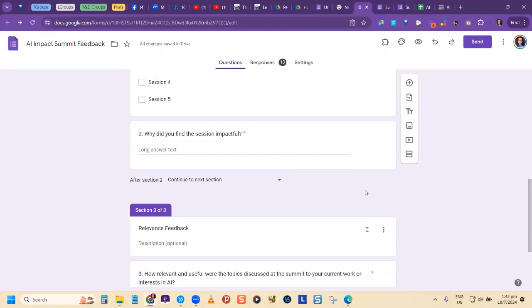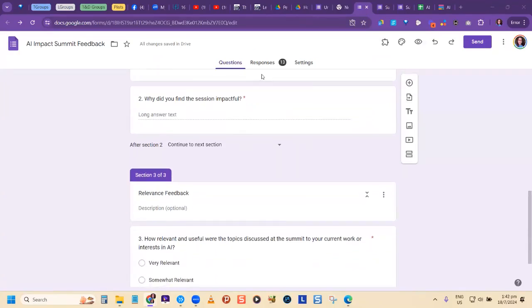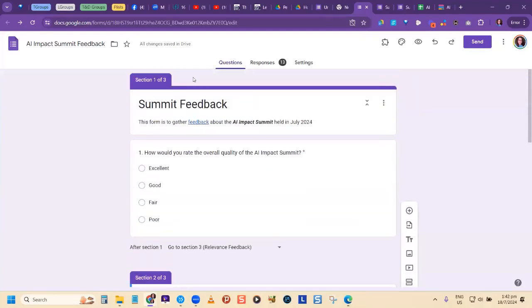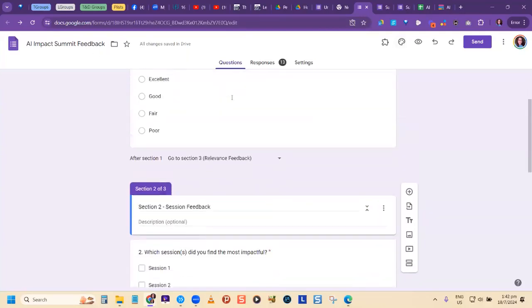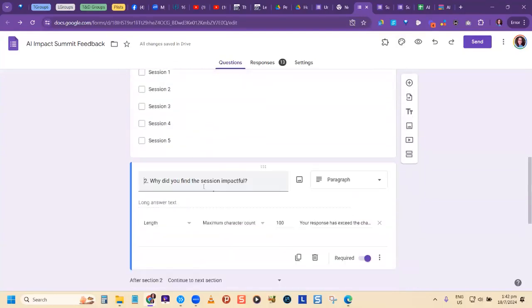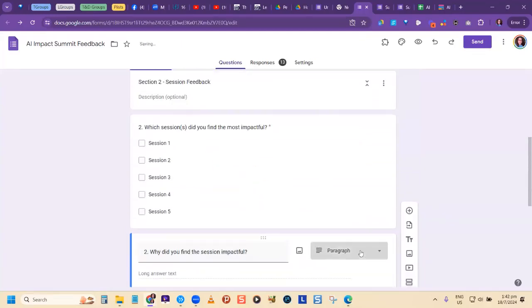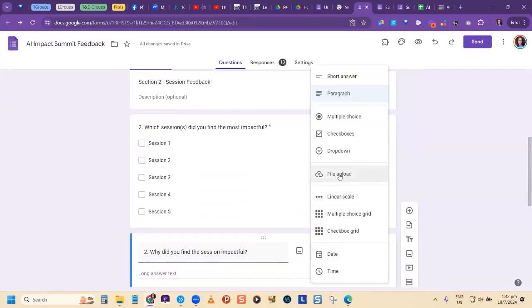So we looked at response validation, section-based navigation. And another one that we're going to look at is that you are also able to allow persons to upload. Let me go back here, come out of the form thing. All right, so let me go to this kind of question. You're also able to allow persons to upload particular files, and you saw it here. So let's say you wanted an image or an audio file, or you want something particular to be sent to you. You can get it via the form.